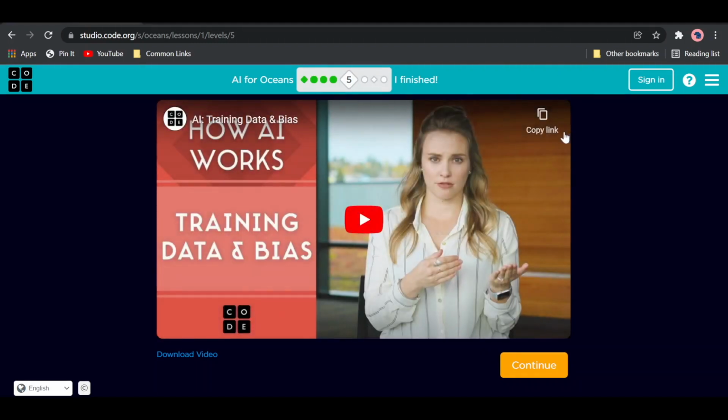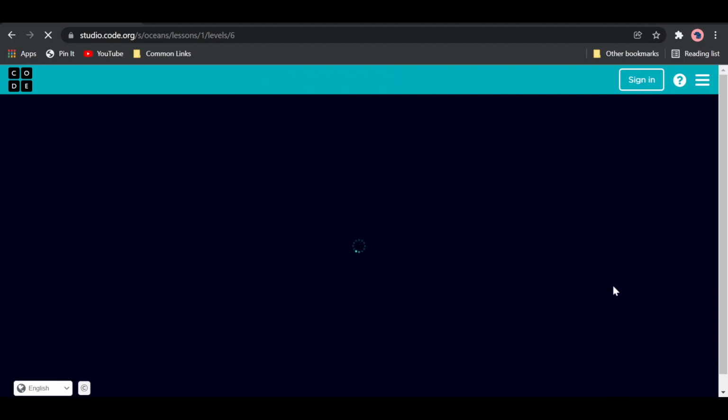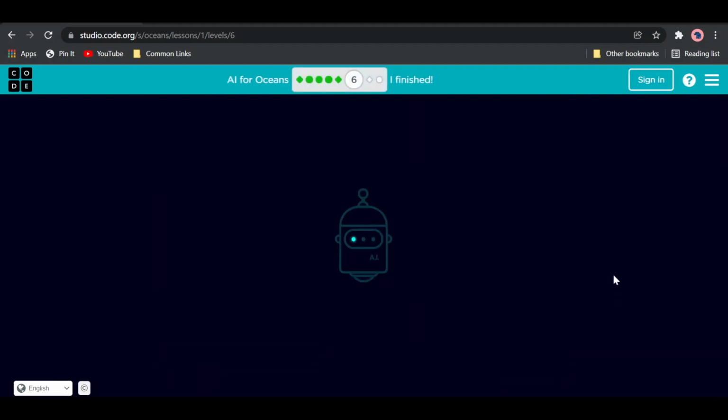Here we are introduced to a very important issue in AI, bias in training. You can see that the training data is very important in how the AI turns out. For example, if you only train our fish recognizing AI with blue fish, and we use that to recognize fish, it's likely that it won't be very good at recognizing fish of other colors. So when we train, we need to make sure that our training data is varied and diverse. So let's go to the level and see what we have to do.